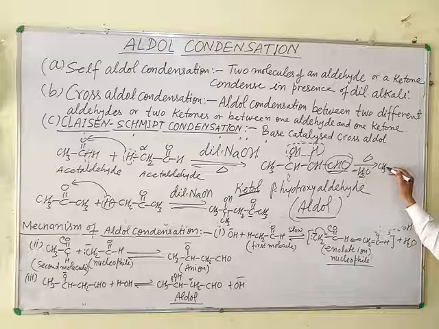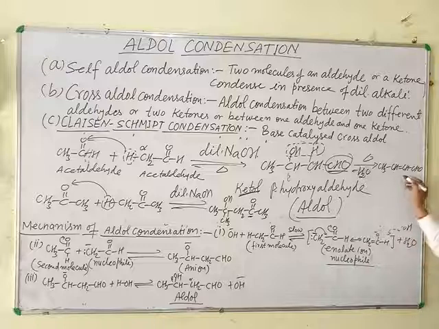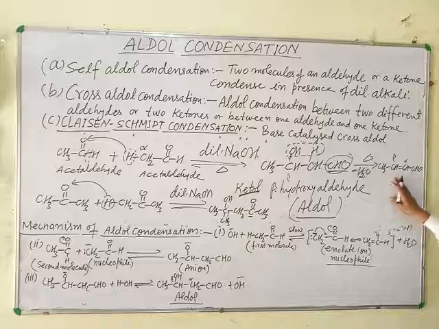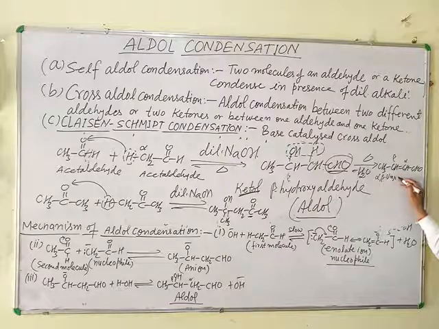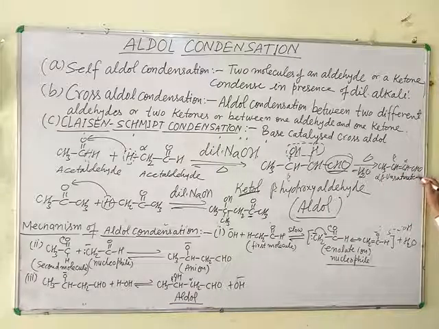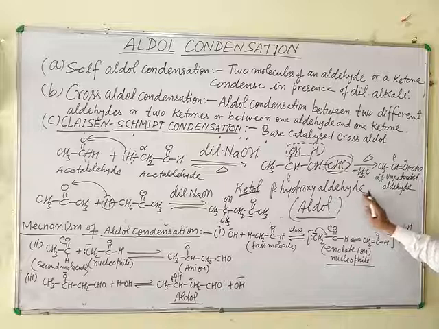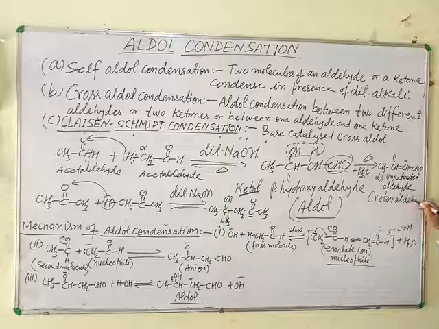In this case, CH3 CH double bond CH CHO. The double bond is present between alpha and beta carbon. So it is an alpha beta unsaturated aldehyde. In this case, it is known as crotonaldehyde. Especially this compound is known as crotonaldehyde.